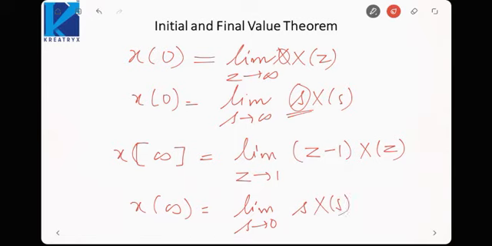To remember this, since here s was tending to 0, here z minus 1 should tend to 0, that is z should tend to 1. If z tends to 1, then z minus 1 tends to 0. So this is similar to the final value theorem in the Laplace domain. Just for remembering sake I am telling this; it is not a concept and does not have any relation with that. If you want to remember, you can relate both the properties in that manner.